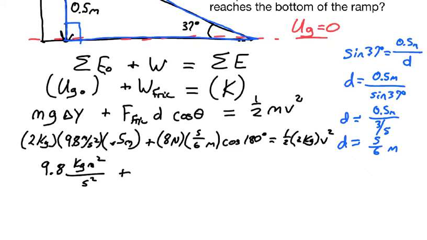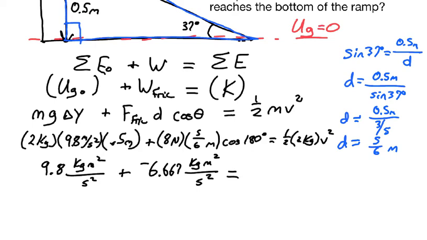All right, plus our 8 newtons times the 5/6 meters times cosine of 180 degrees. Cosine of 180 is just -1. And so the 8 times the 5/6 gets us 6 2/3, and that'll be a negative. And at this point, I'm just going to make this 6.667. And then the units on that are newtons times meters. Remember, newtons are the same as kilograms times meters per second squared. So if I multiply that by meters, I again get kilograms meters squared per second squared, the same units as my first term there, which is good.